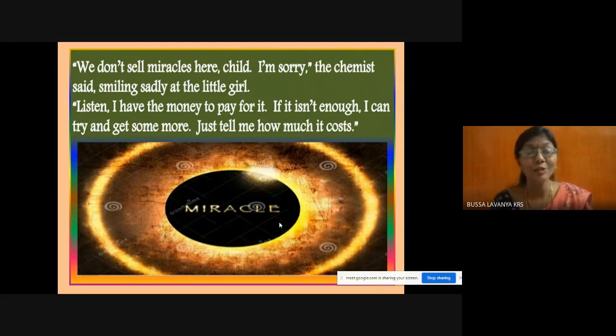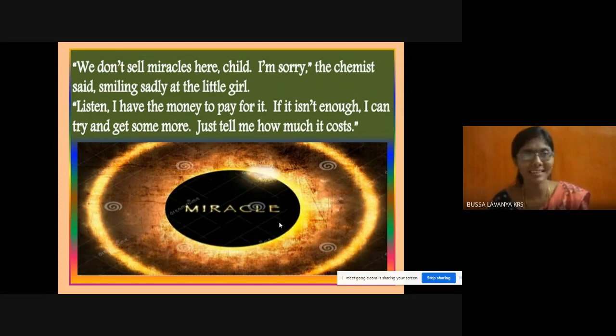Then the little girl did not give up her hopes. She said, listen, I have the money to pay for it. If it isn't enough, I can try and get some more. Just tell me how much it costs. See that little girl. Anyone in her place at the age of 8 could be scared. When somebody says no, we don't sell here, then obviously they'll move away, right? But the little girl's intention was to save her brother, and she didn't want to lose any hope. So she said, listen, I have the money to pay for it.